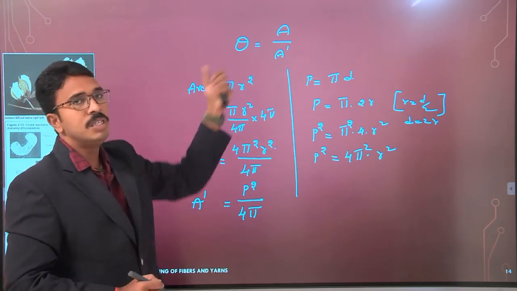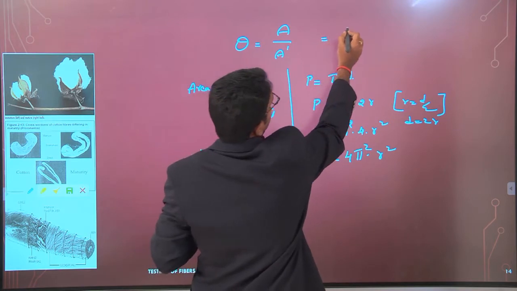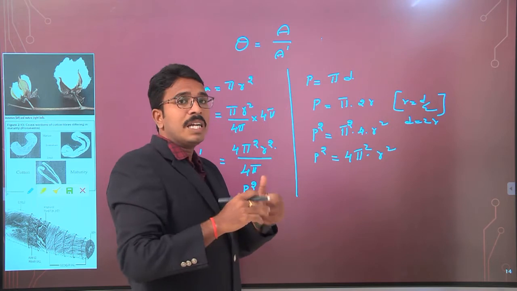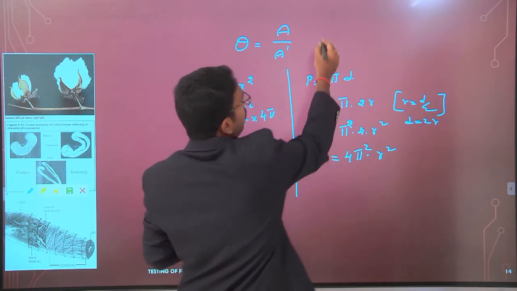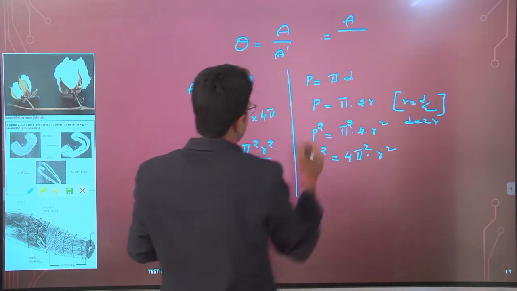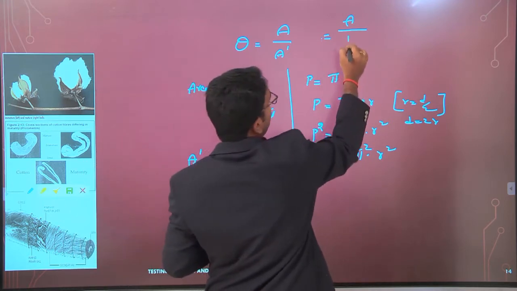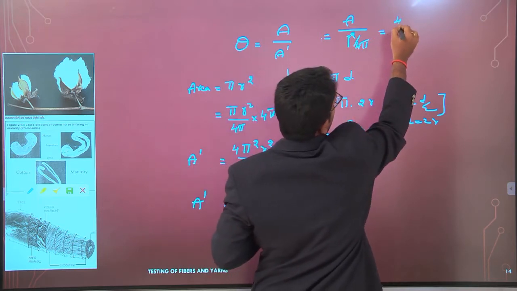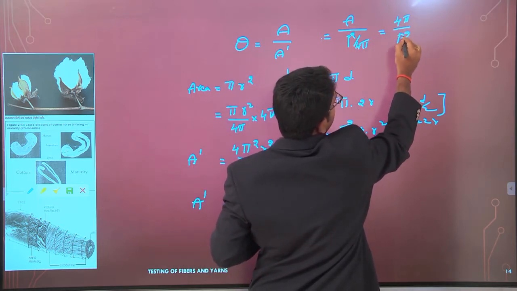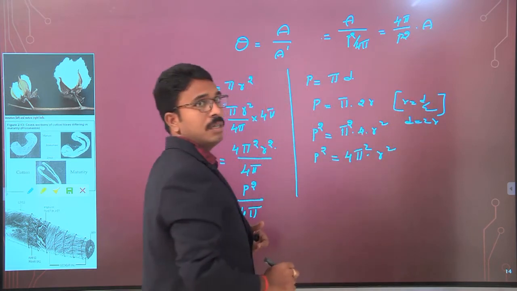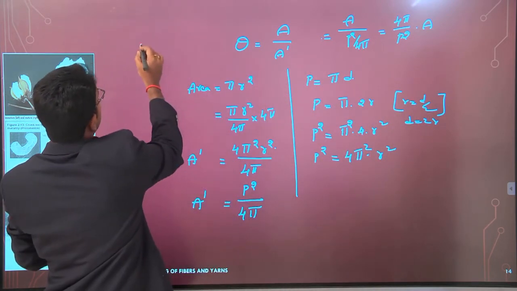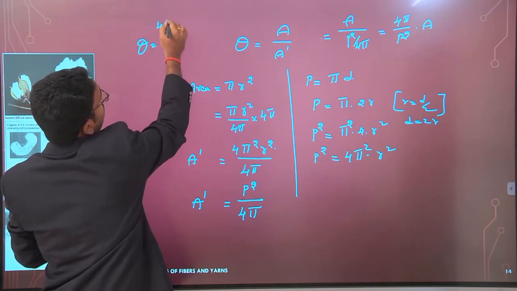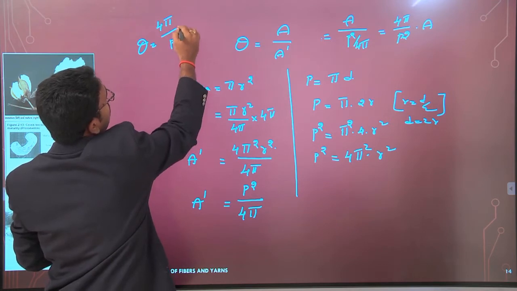Now if you substitute this value here, how much does it become? A will remain as such, because we don't know the actual cross-sectional area of the fiber wall. And the A dash value we arrived at is P square by 4 pi. If you simplify it, it is 4 pi by P square into A. So finally, theta is equal to 4 pi by P square into A.